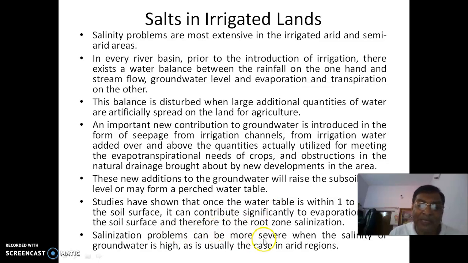So salinization problems can be more severe when the salinity of the groundwater is high. Again, over and above, suppose you are irrigating with groundwater, what will happen?